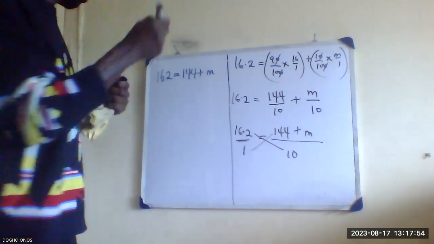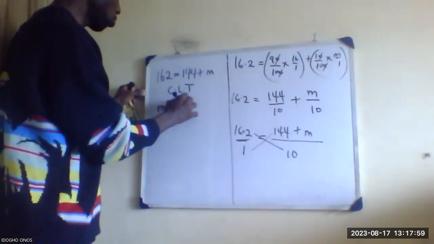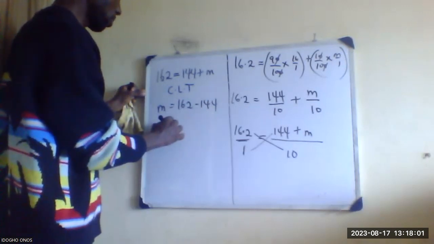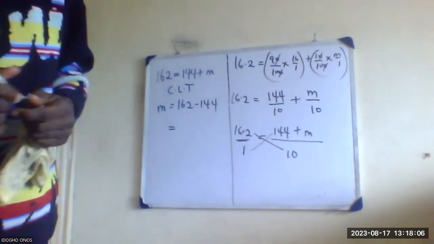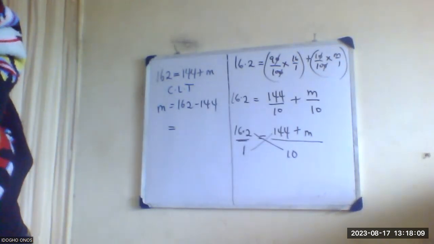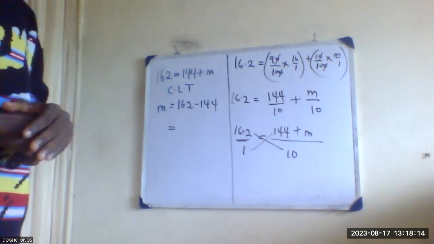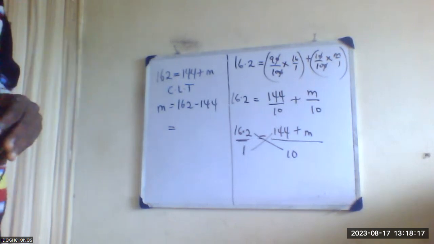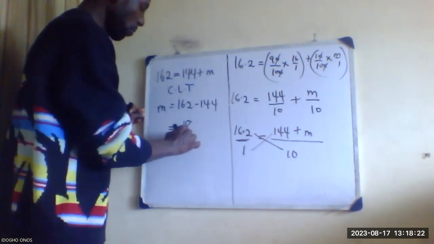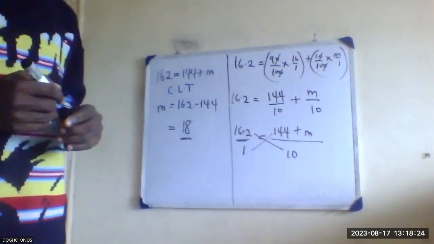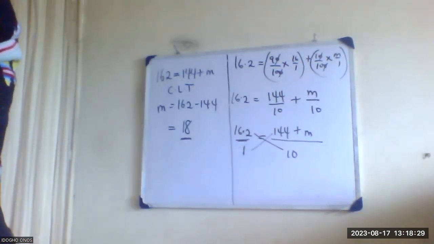Then I will collect like terms. If I collect like terms, M will be 162 minus 144. So what do we have? If you subtract 144 from 162, you have 8, and then you have 1. So your answer is 18. So the value for M is 18. Okay. So that's the answer there.